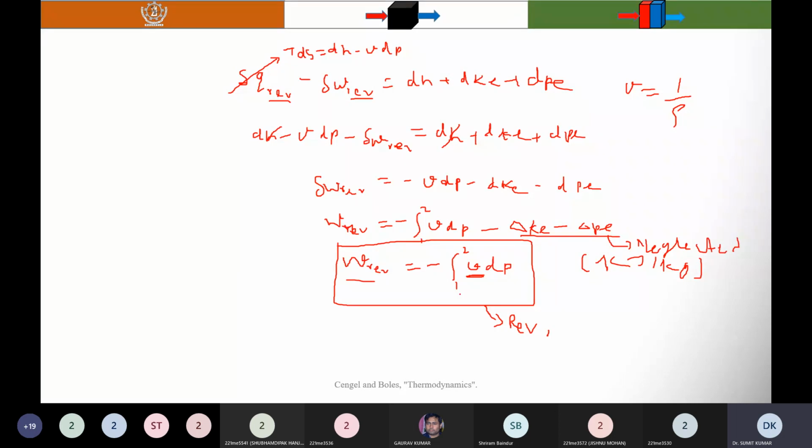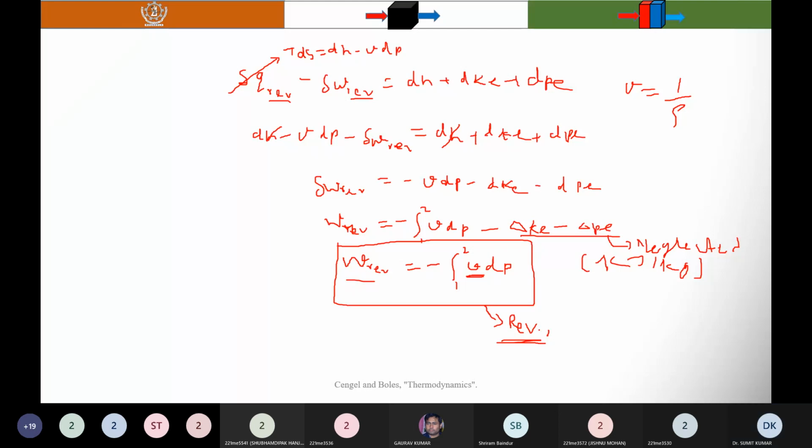You can't use W equal to minus v dP for an irreversible process, because it is valid only for a reversible process, and also with kinetic and potential energy neglected.